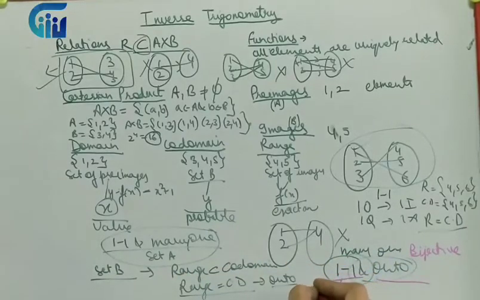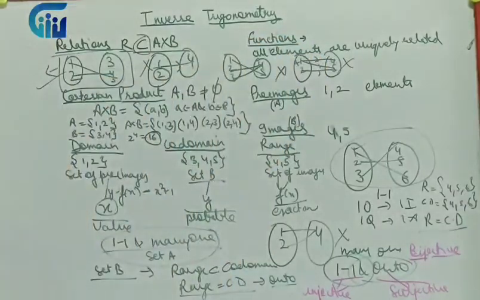One-one alone is known as an injective function. Onto alone is known as a surjective function. Together they are known as a bijective function. Right? Next, why are we doing this bijective function? The reason being, a function is invertible only when it is bijective.